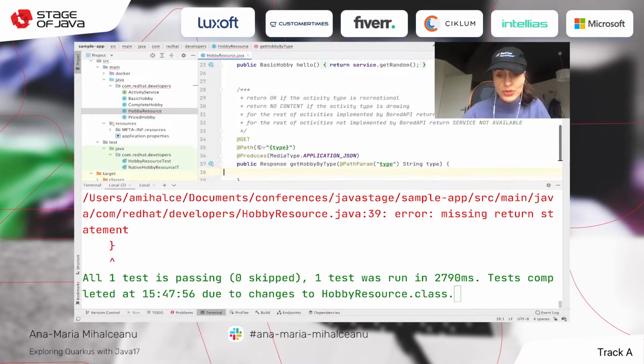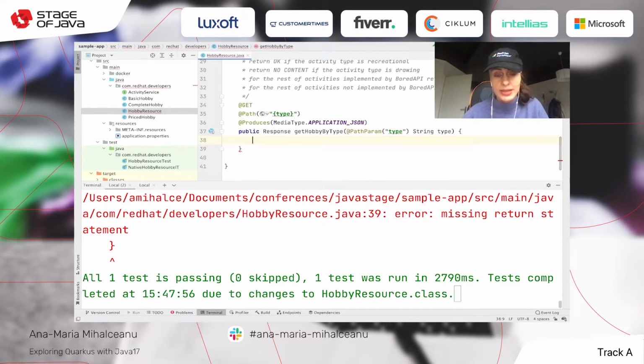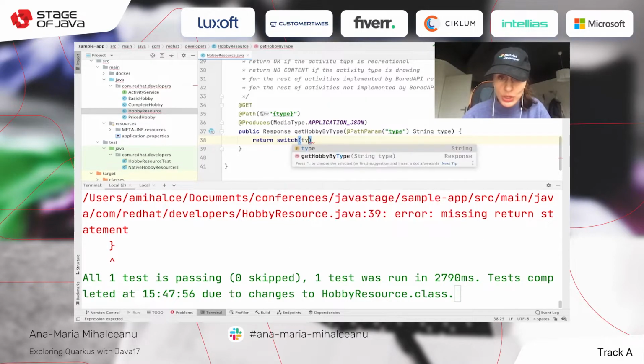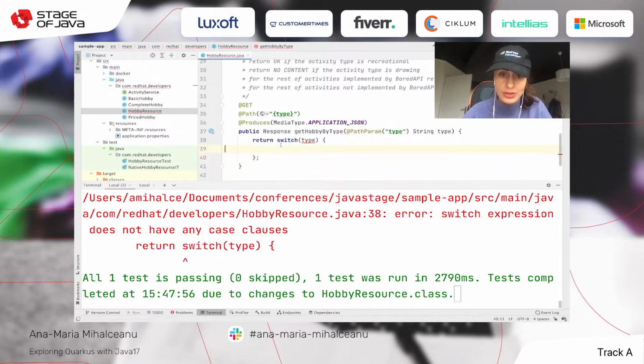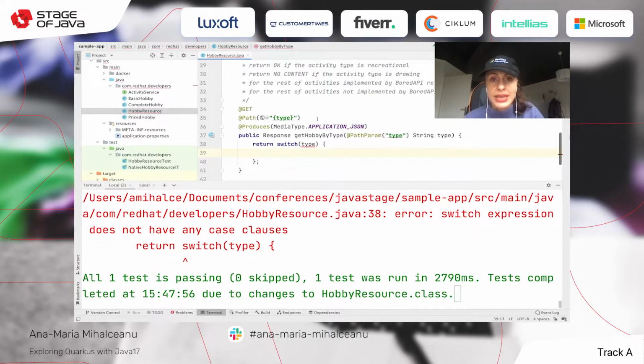Now I'm going to do something with Java 17 that I like as a new feature, and I'm going to use a switch to return. So return by type, and put the else here, and implement my cases. Case activity type is recreational. Case recreational. We used to make a lot of mistakes when we had cases, like forgetting breaks and so on.